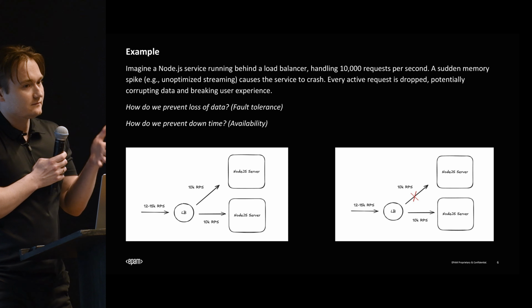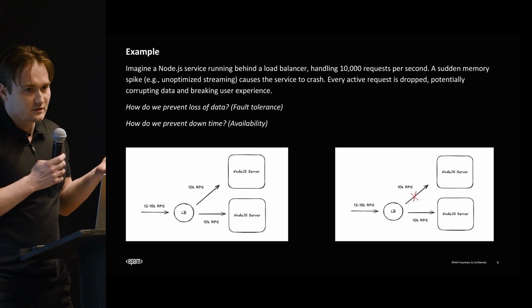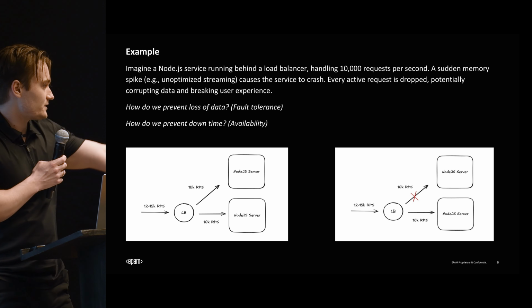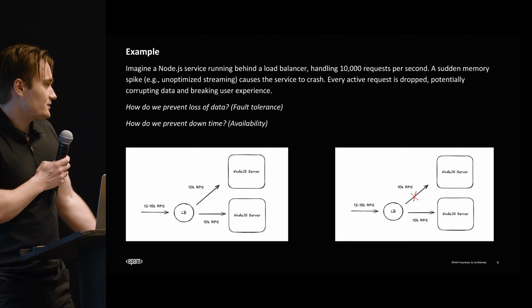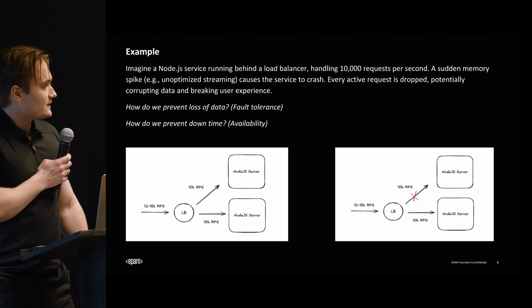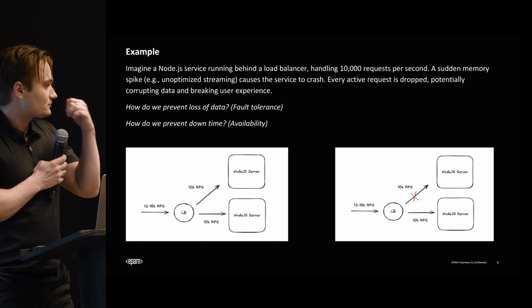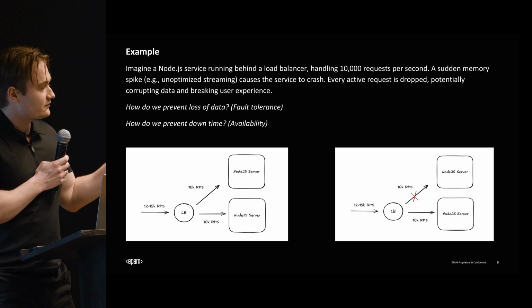So this is a very easy example. Of course, the system doesn't behave in this way normally. This is 2 servers and a load balancer. Probably no one pushes this into production, but this wouldn't work, right? So the question is, how do you prevent the loss of data and how do you prevent downtime? These are the 2 things. One of them is the fault tolerance from the CAP theorem, and the other one is the availability of that system.